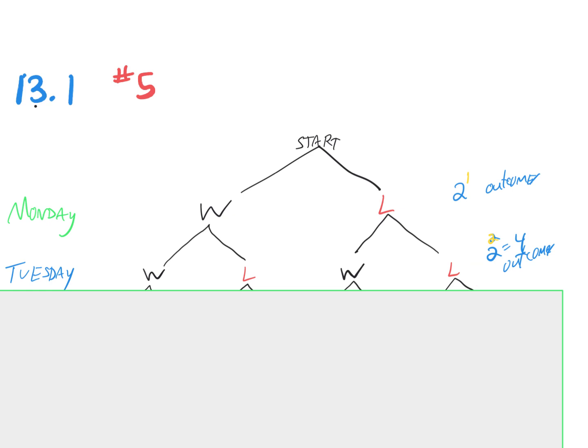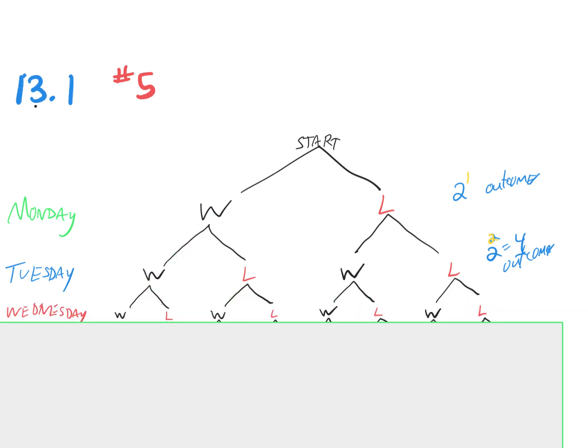All right, so what happens on Wednesday? On Wednesday, if we had won Monday, won Tuesday, then we have 2 options for Wednesday. We could win or lose. If we had won on Monday and lost on Tuesday, then for Wednesday we have 2 options, and so on. Notice there's 1, 2, 3, 4, 5, 6, 7, 8 outcomes, which is 2 to the 3rd.